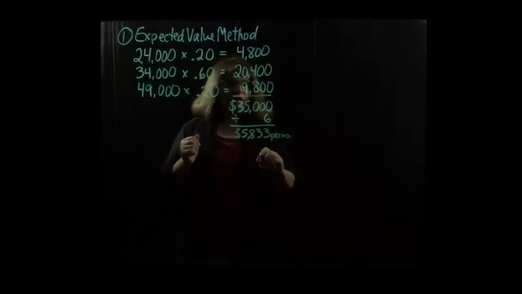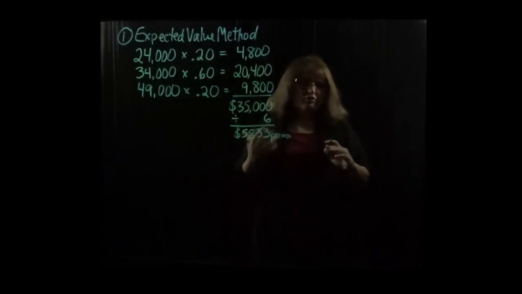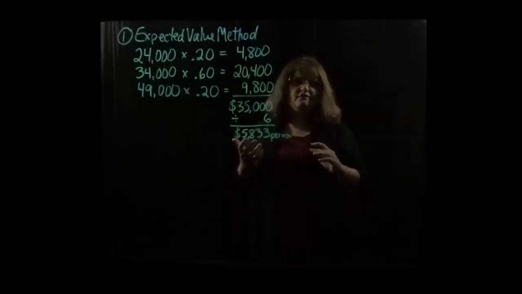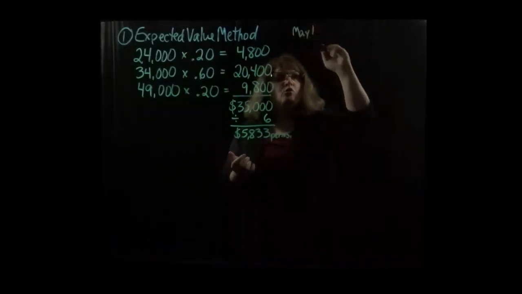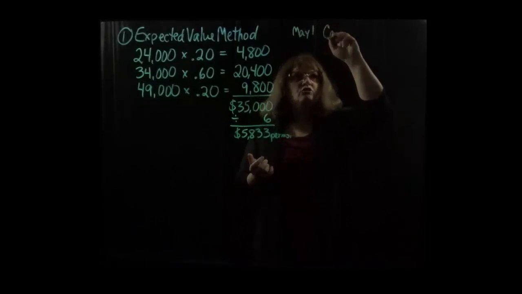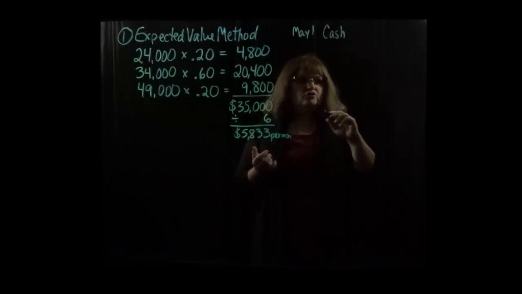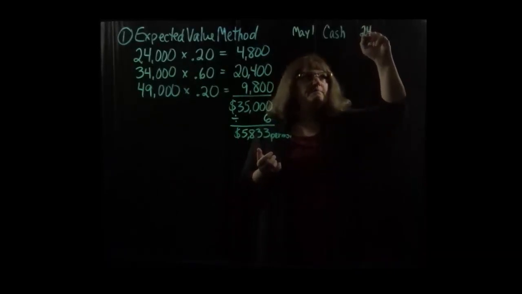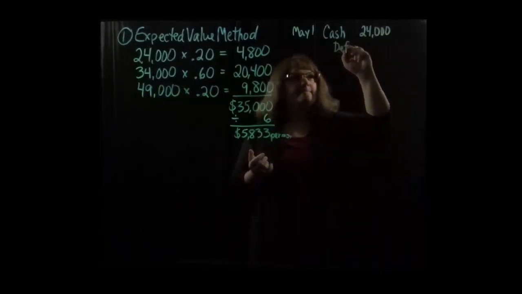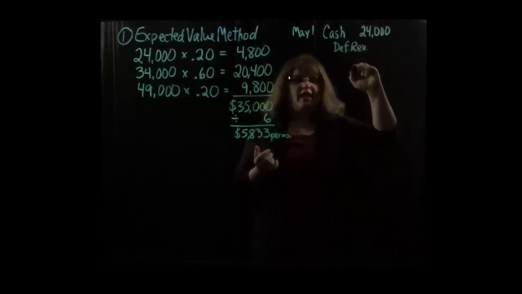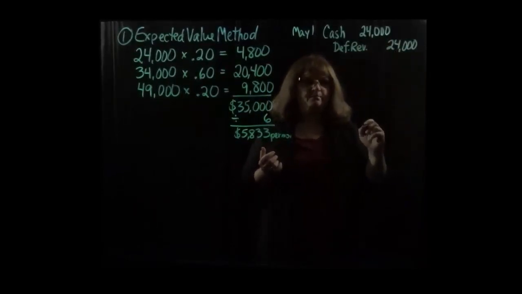If we were going to make journal entries, and the problem didn't ask us to do this, to record the events associated with this contract, on May 1st we would debit cash for the $24,000 that they paid up front, and we would credit deferred revenue, which is a liability for that $24,000 since we still owe them the services.